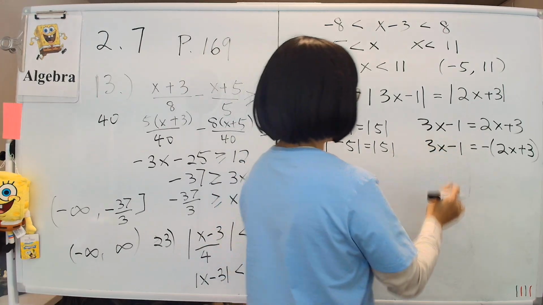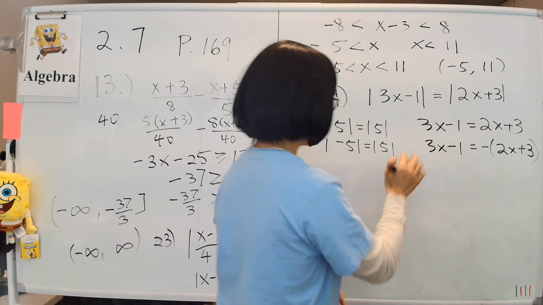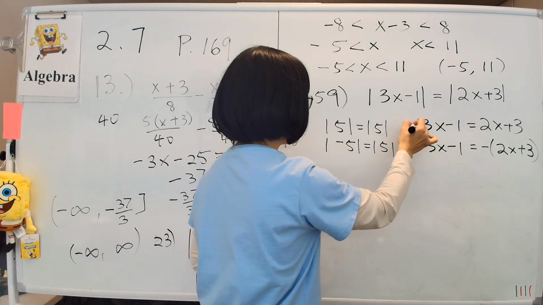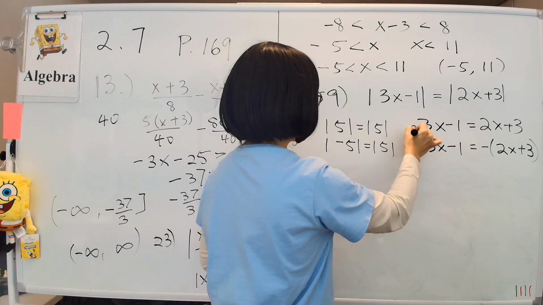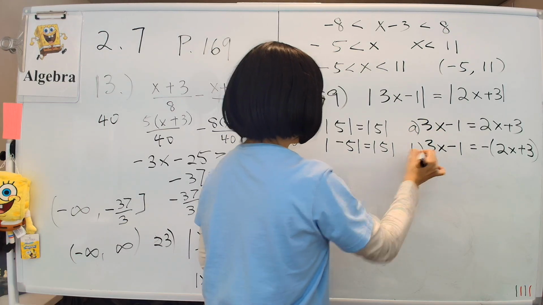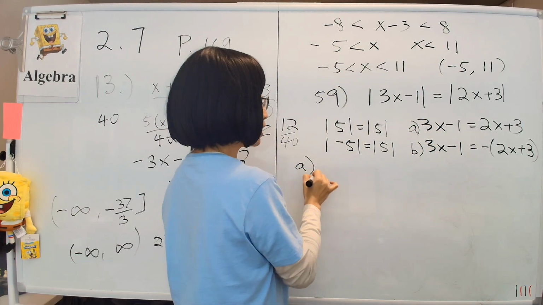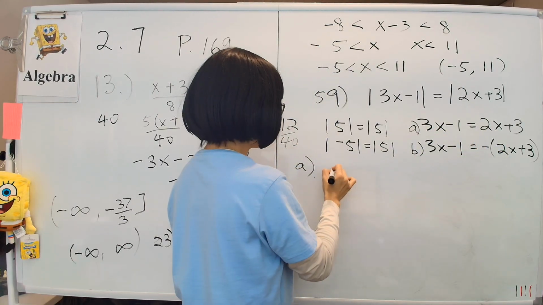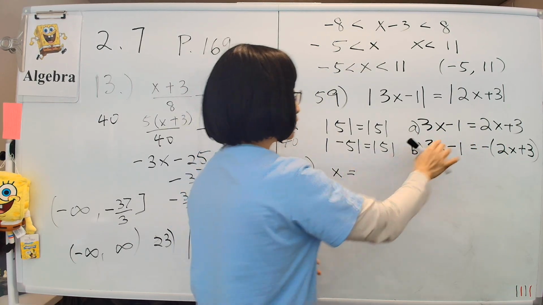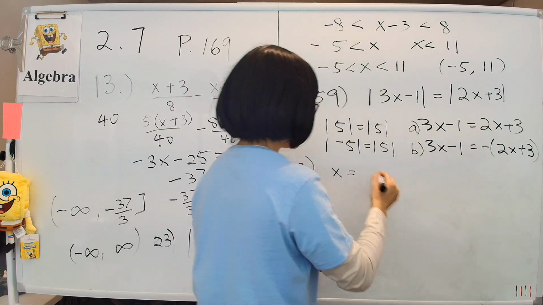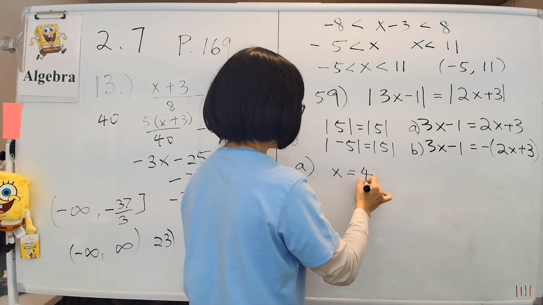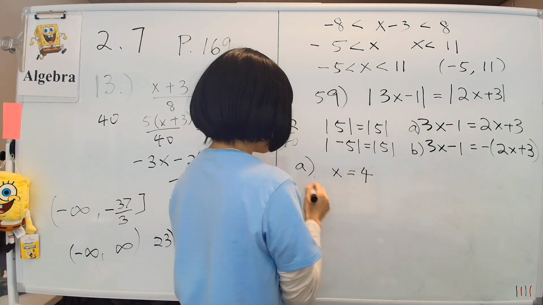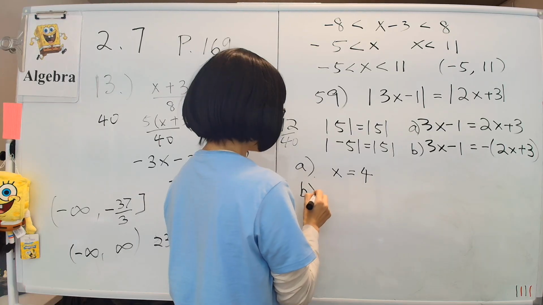So we're going to do that. The first equation, we will solve it over here. I'll write it as A, and this will be B. To solve A, we have 3x, move the 2x over. 3x − 2x will have x. And then move the −1 over. That becomes 3 + 1, which is 4. So that's the first solution. And then the B part of the solution.